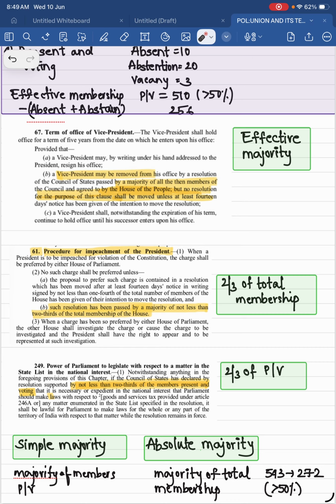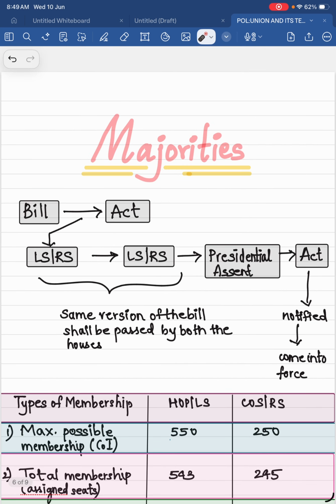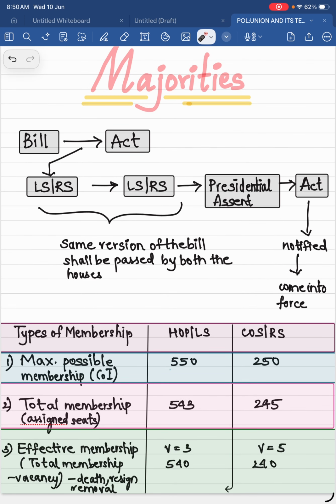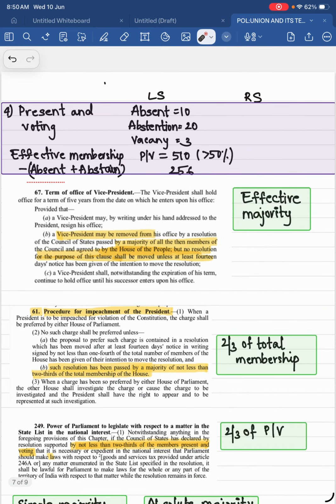Removal of the vice president requires a majority of all the then members of the council. Council means Council of States. You require a majority of then members of the house. What is then members? I told you effective membership is also called then membership of the house.